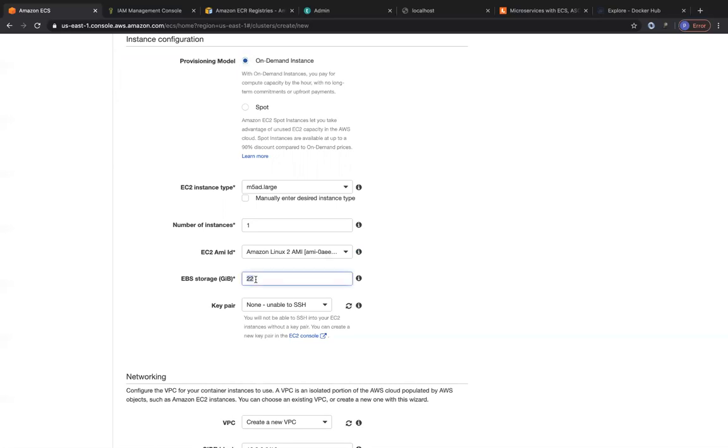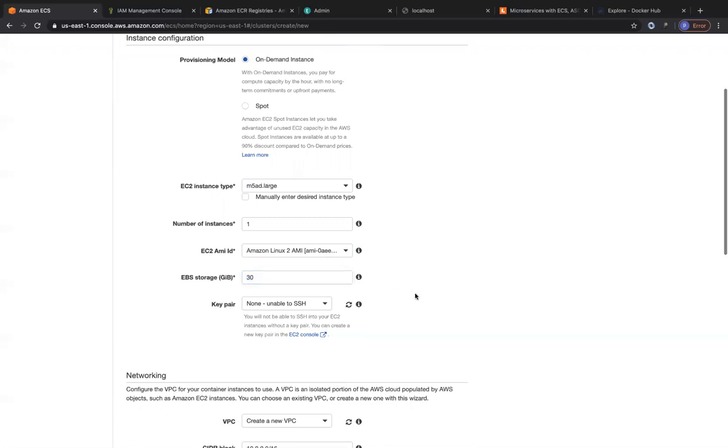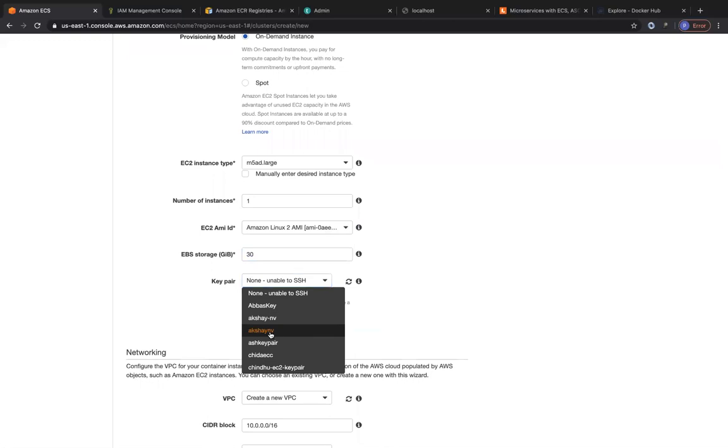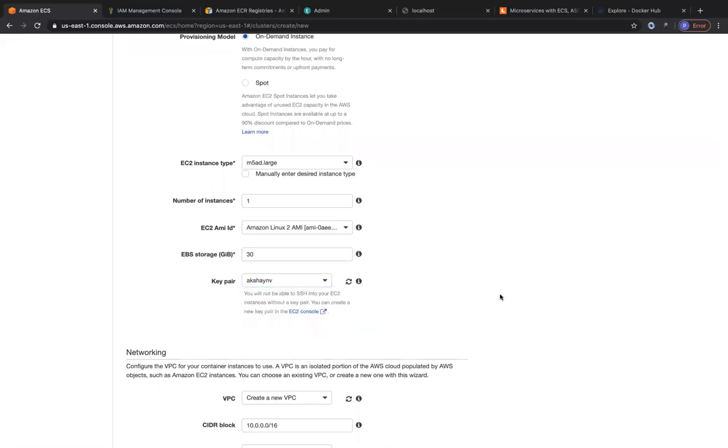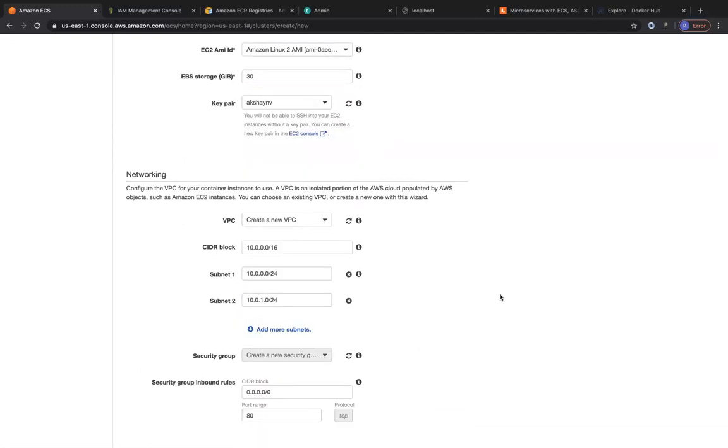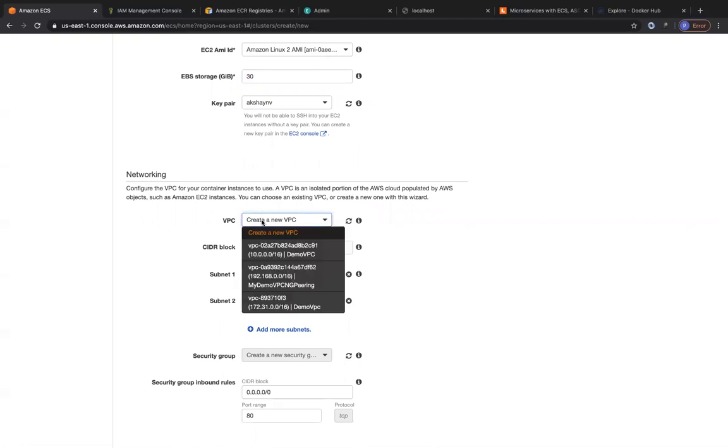The volume size should be greater than 22 GB, so I'm just going to give 30 GB for right now. The key pair that I'm going to choose is my key pair, so that if I want to troubleshoot this EC2 instance and look at some of the logs, I'll be able to do that. The VPC that I'm going to place this in is the same VPC that I chose for the application load balancer that I created before. So I'm going to choose my default VPC.